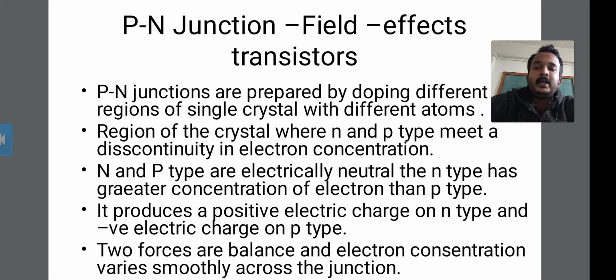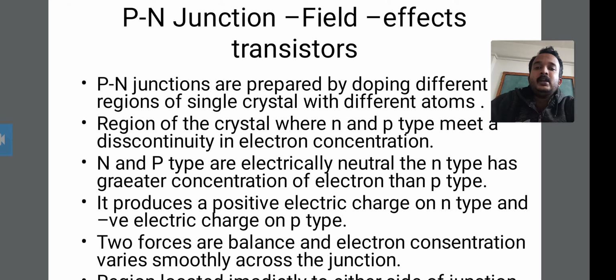Okay, therefore in the p-n junction, it is prepared by doping different regions, and then a single crystal is formed with different atoms, and it is the formation of the p-n junction.